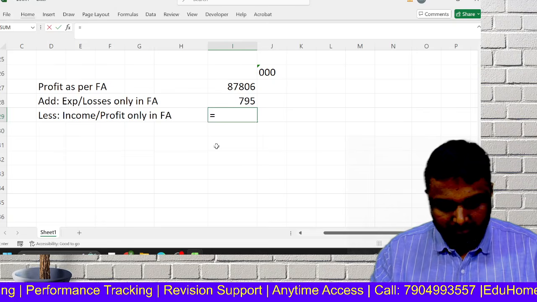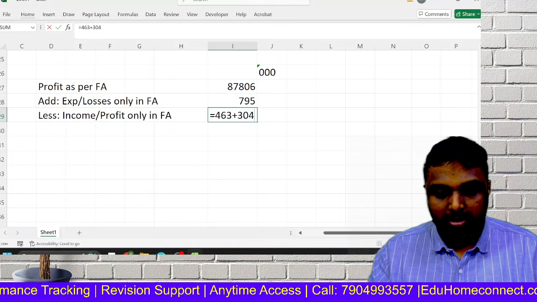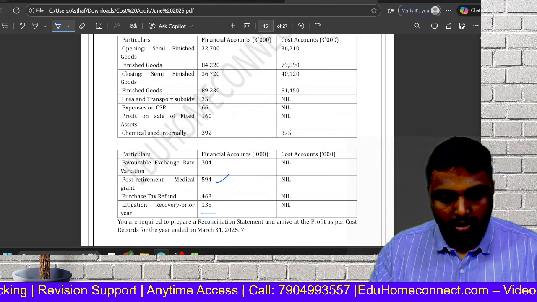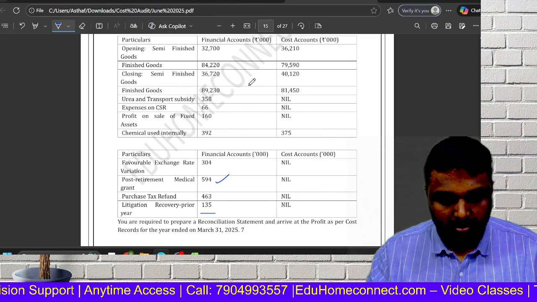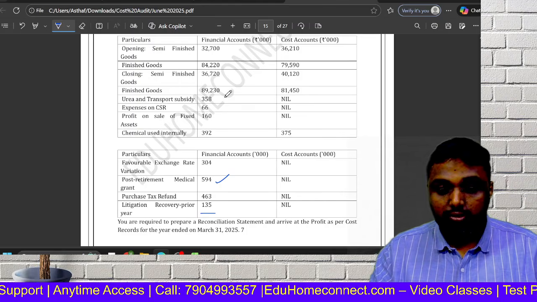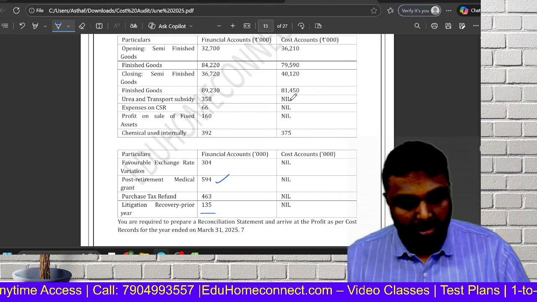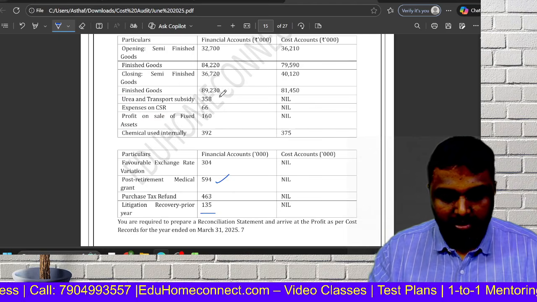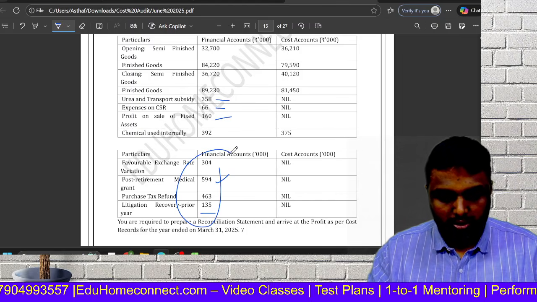See, refund 463. Favorable. Favorable means benefit. Here, nil. Now, profit made, see, 160. Subsidy, subsidy only in financial. So it's an income. So 358. Correct. So we take all these things. All these things we have taken.